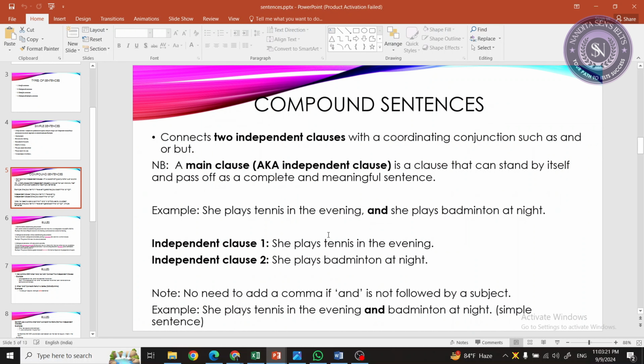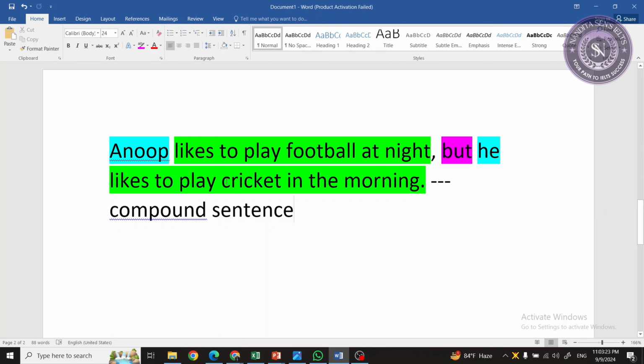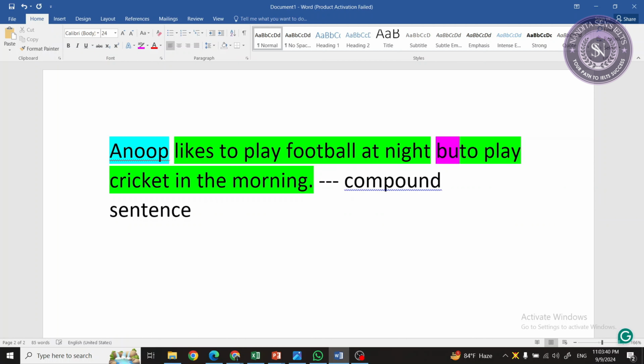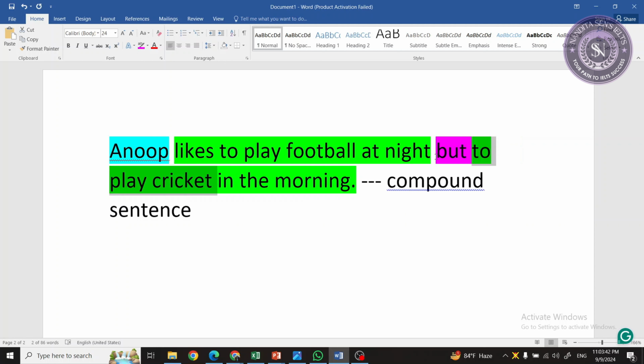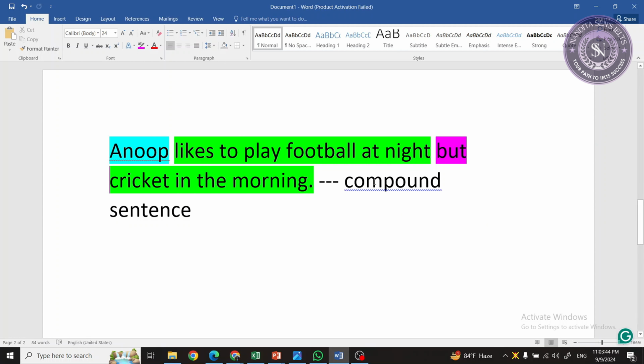Now look at this sentence. Let's take this sentence: Anup likes to play football at night, but he likes to play cricket in the morning. But can't I write it this way? Anup likes to play football at night, but cricket in the morning.